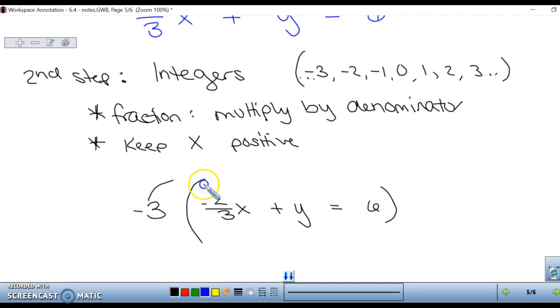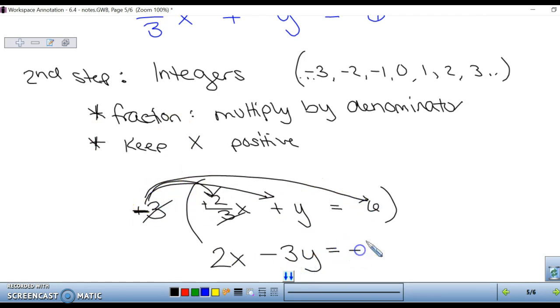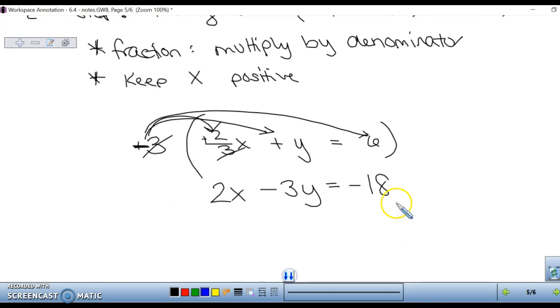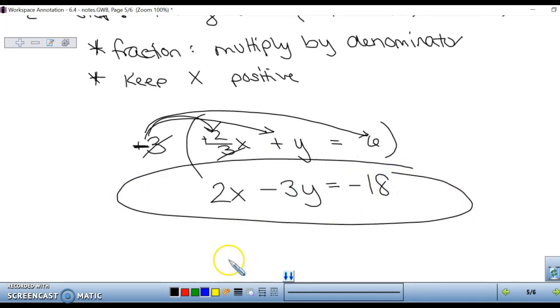That -3 we're going to distribute. Denominators cancel and the negatives become positives. So we have 2x. Then we have -3 times y, so that's -3y. And -3 times 6, so that's -18. And there is our standard form equation with integers.